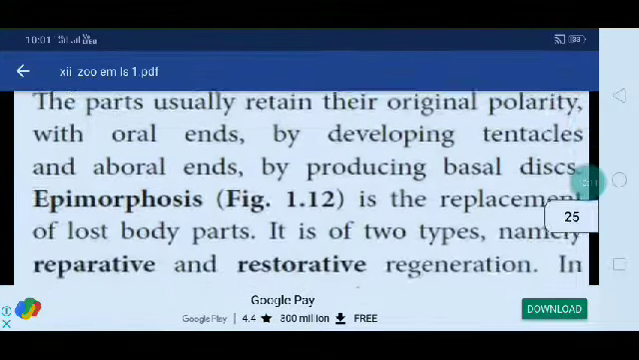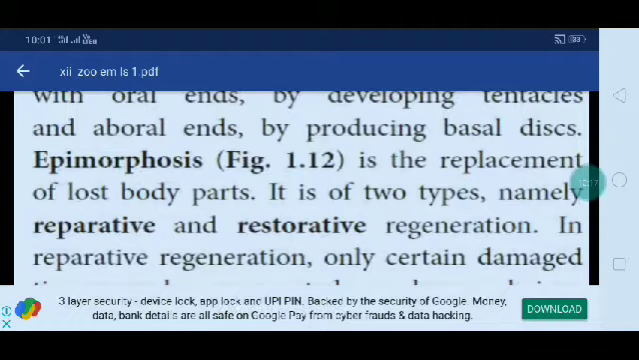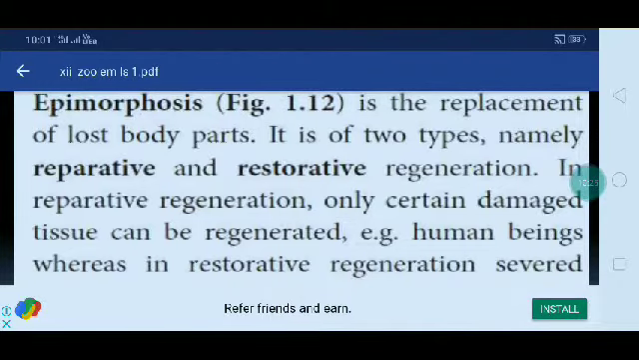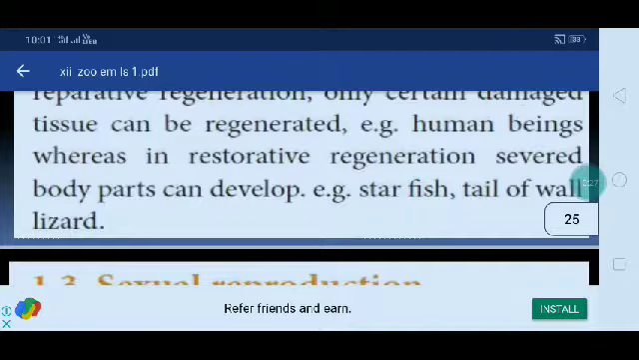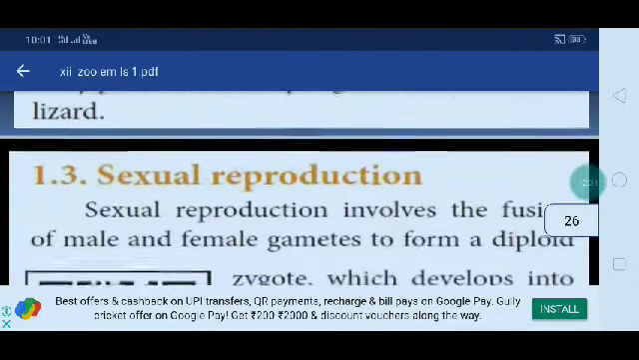Epimorphosis is the replacement of lost body parts. It is of two types, namely reparative or restorative regeneration. In reparative regeneration, only certain damaged tissues regenerate, for example in human beings, whereas in restorative regeneration, severed body parts can develop, for example starfish and the tail of a wall lizard.